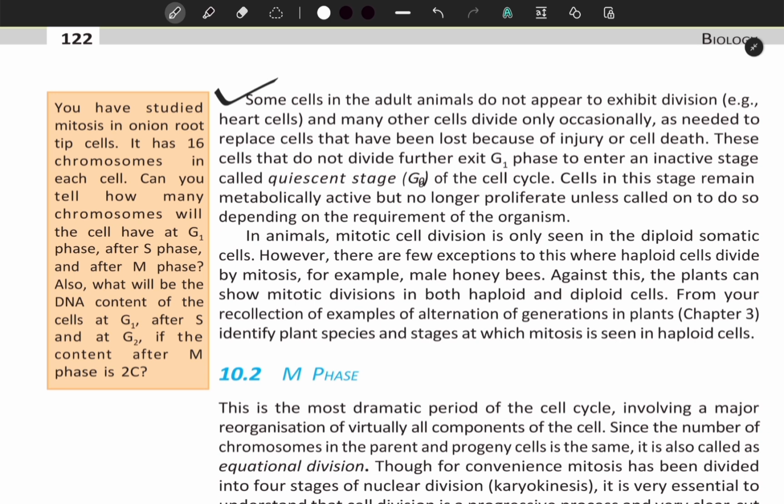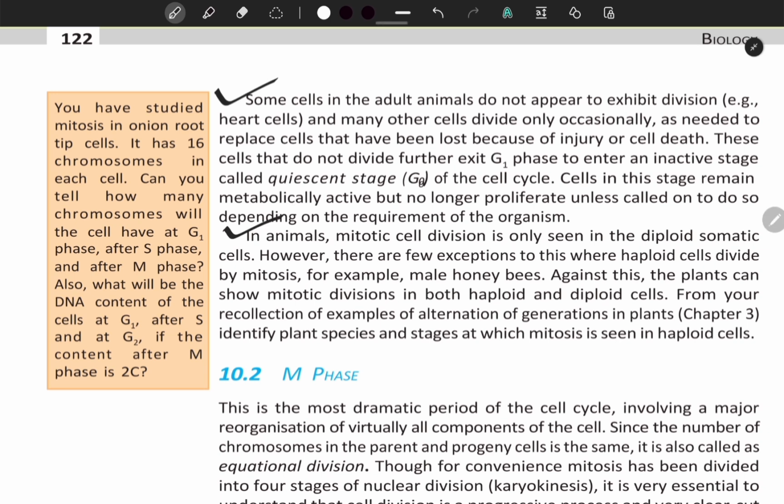These cells that do not divide further exit G1 phase to enter an inactive stage called the quiescent stage (G0) of the cell cycle. Cells in this stage remain metabolically active but no longer proliferate unless called on to do so, depending on the requirement of the organism.